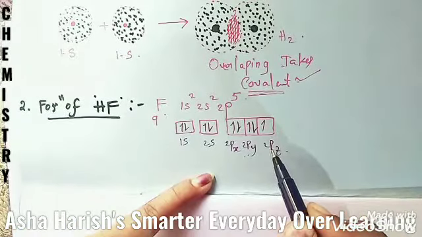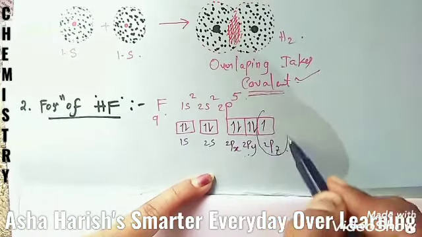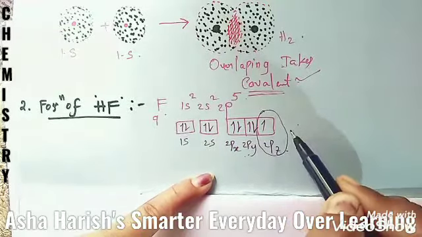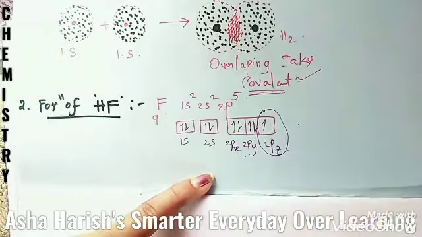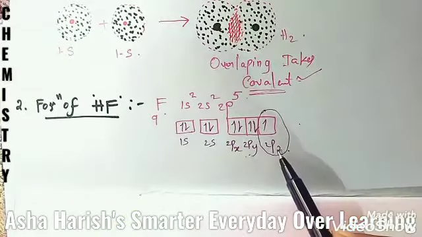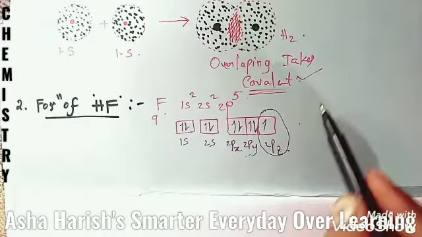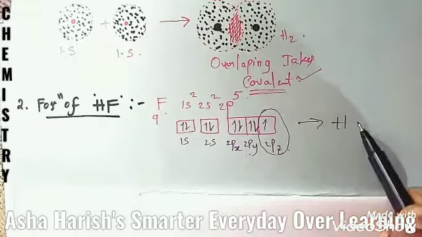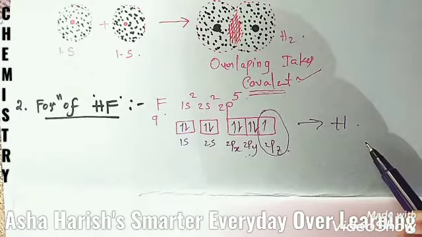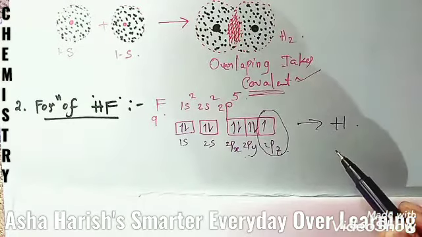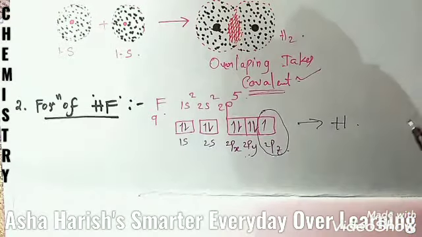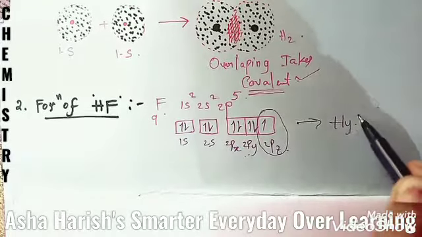Having one unpaired electron in 2pz with upward direction spin. This p orbital comes closer to a hydrogen atom with an electron of opposite spin in its 1s orbital. Then the two half-filled orbitals overlap with each other. This is the hydrogen atom.